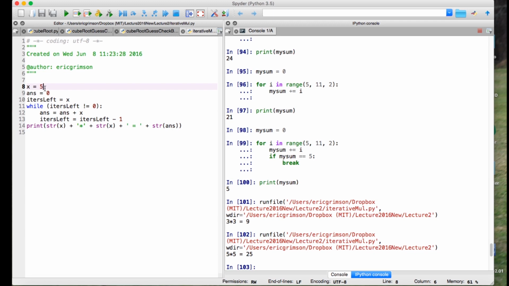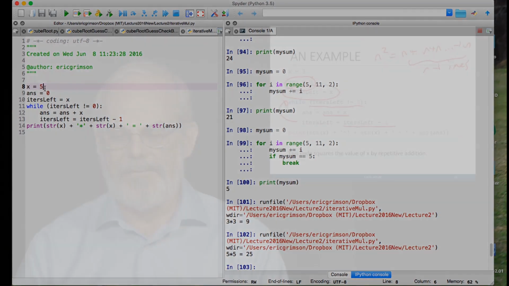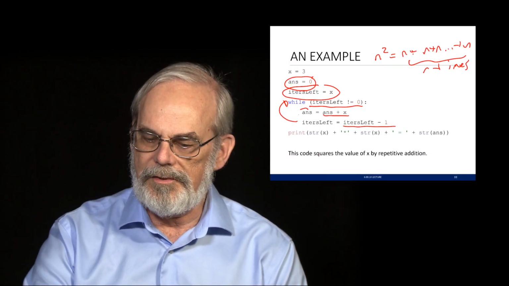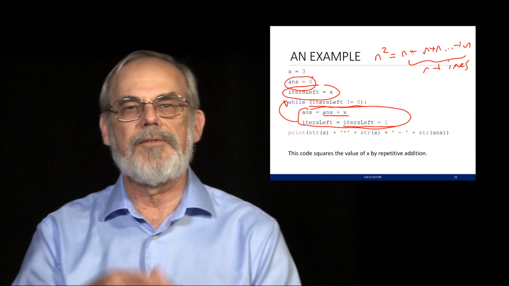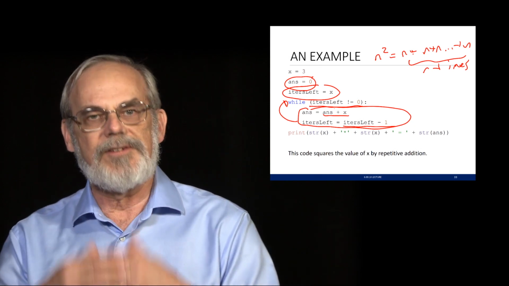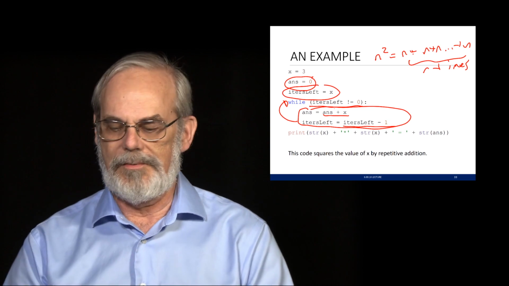But what I want you to see here is that idea that I've now got a loop that lets me use the same code arbitrary numbers of times. When x was equal to 3, I ran through this portion of the code 3 times. When x was equal to 5, I went through it 5 times. That's a notion of iteration. That's really useful.